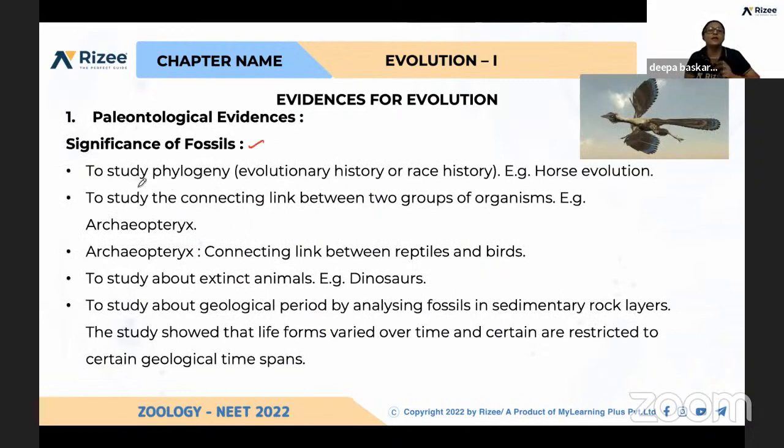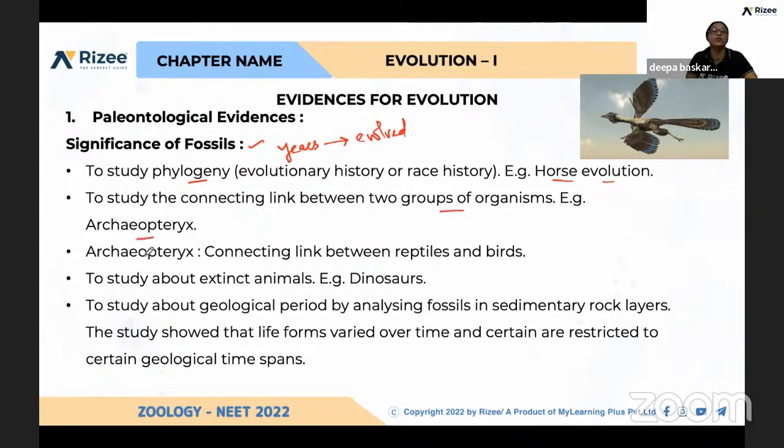First, to study phylogeny. What do you mean by phylogeny? How species have evolved over many years. How many years have been taken for one species to evolve to the present condition? For example, horse evolution. And again, how two different species are linked. What are the different qualities shared by two different groups of organisms?